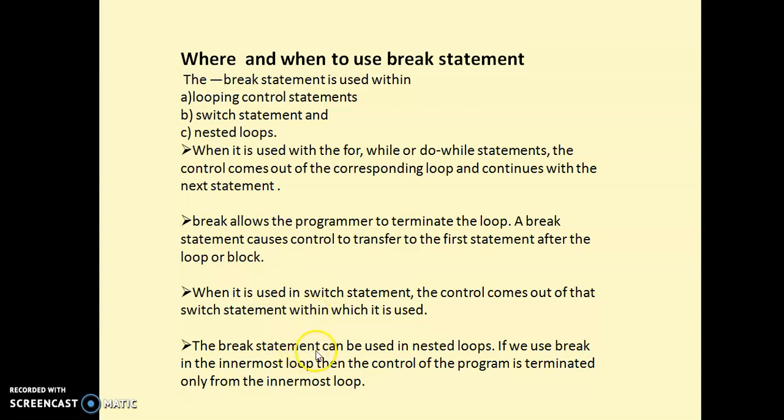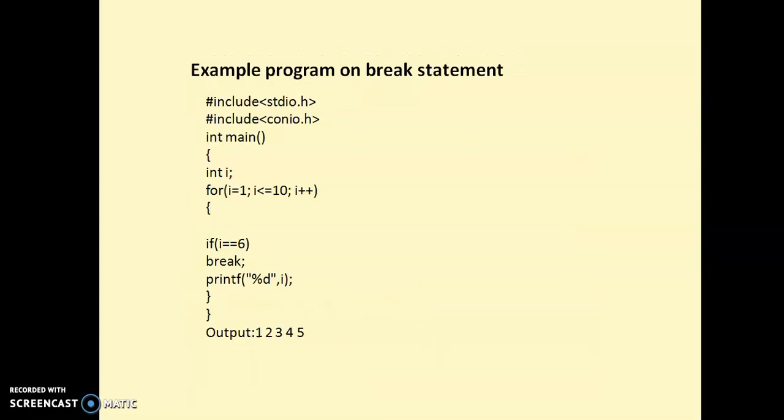If a break is used in a nested loop, a nested loop means a loop inside another loop, a for loop present inside another for loop, or a while inside another loop. If a break is present in the inner loop, then the control comes out of that inner loop and the control will be in the outer loop.